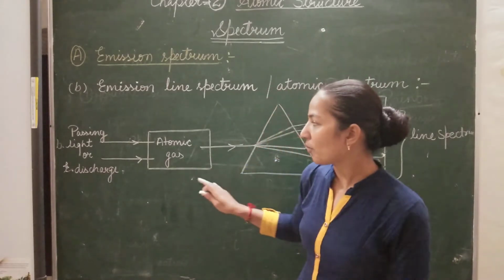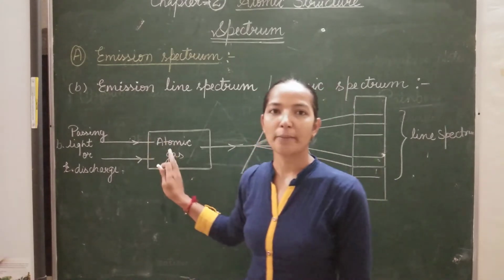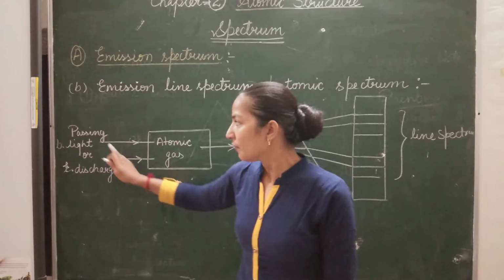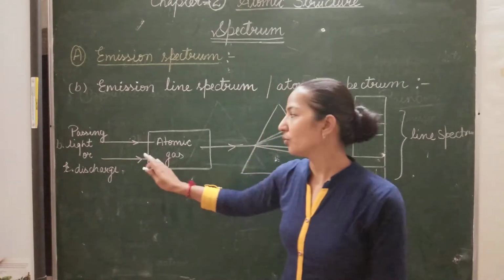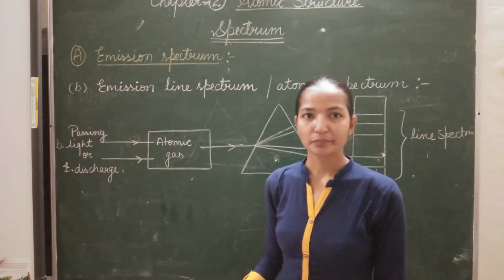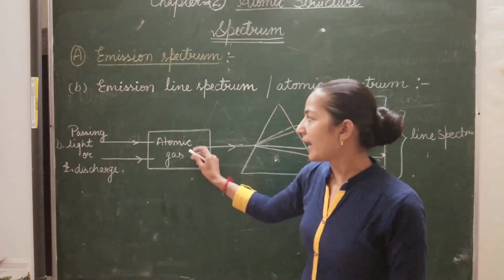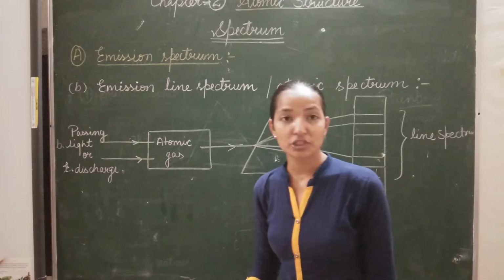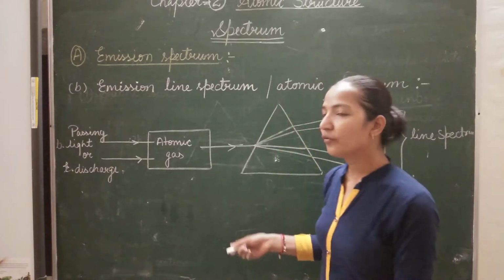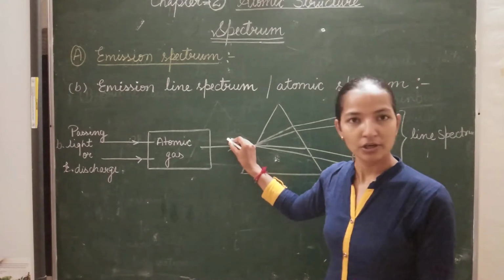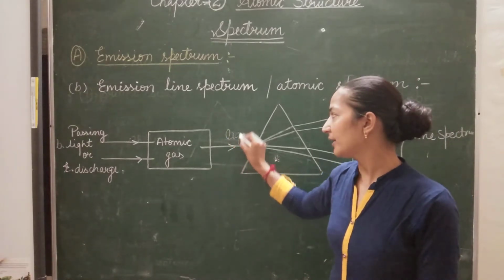Now we connect this chamber to an electrical discharge of high voltage, or we can pass bright light through this atomic gas. On passing bright light or electric discharge, the atomic gas first absorbs energy. Afterwards, it begins to release radiations in the form of light. These are the light radiations.